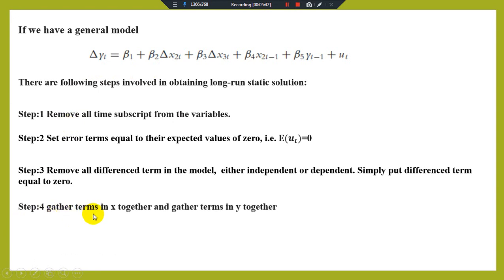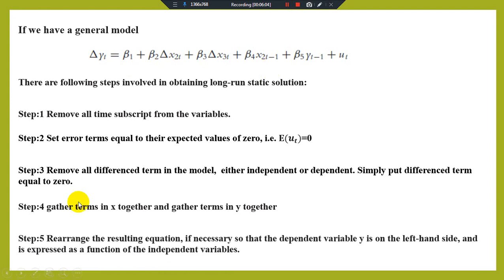Okay, step 4, gather terms in X together and gather terms in Y together. After the third step, the fourth step is to get the values of Y and X if you have a number of variables on the right side. Okay, step 5, rearrange the resulting equation if necessary so that the dependent variable Y on the left hand side is expressed as a function of the independent variable.